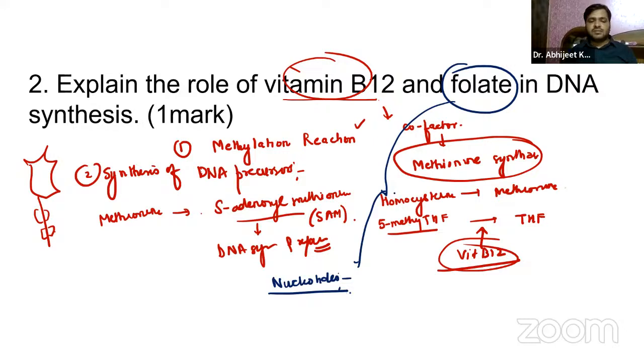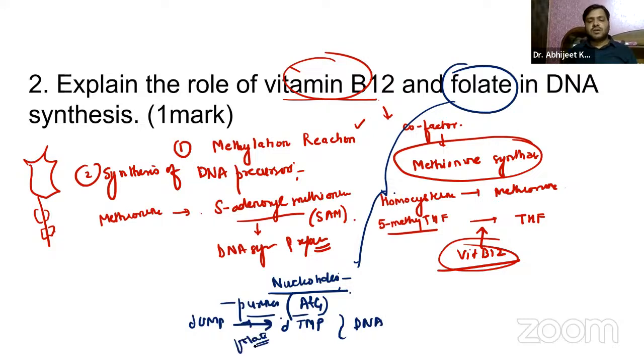Folate is crucial for the synthesis of purines, adenine and guanine, and for the conversion of deoxyuridine monophosphate, dUMP, to deoxythymidine monophosphate, dTMP, which is an essential step in DNA synthesis.